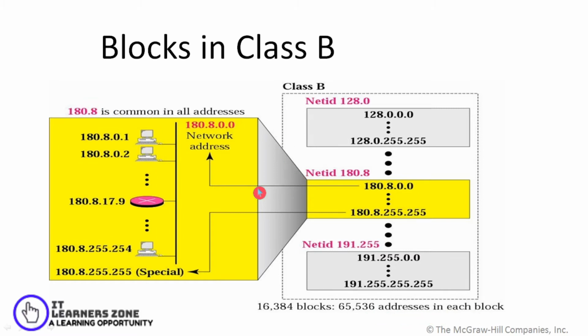In order to represent any network, we will be considering the first 2 bytes, 128.8. That would be my network address, and the hosts which are connected are .0.0, 0.1, 0.2, and it goes on till 255.255.